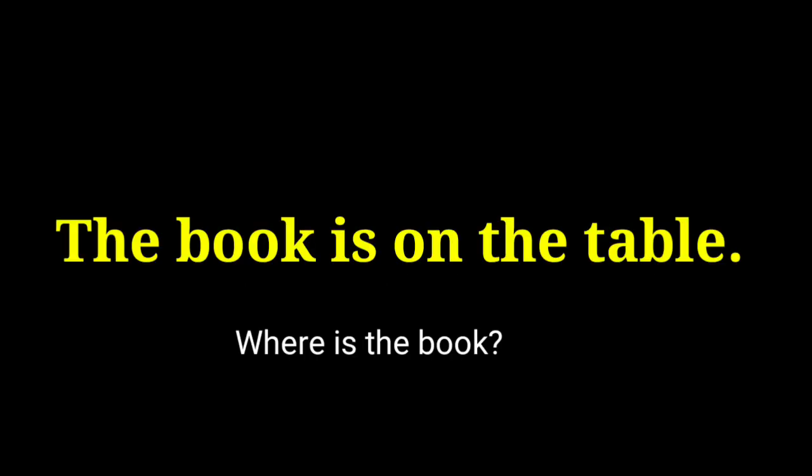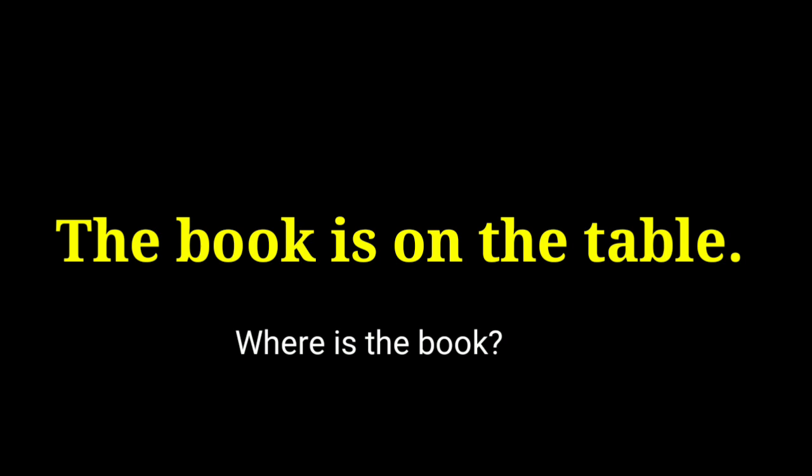Let's take an example. The book is on the table. Where is the book? It's on the table. Here on connects the book and the table. Book is a noun, and table is a noun. If you take off that on, the book is the table.